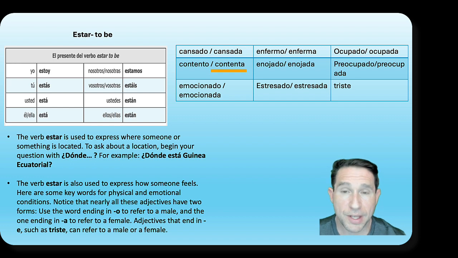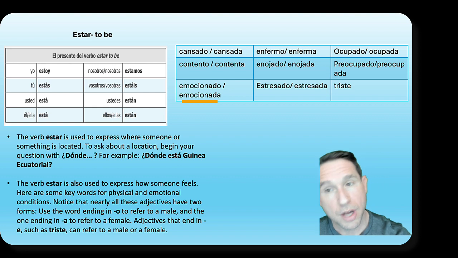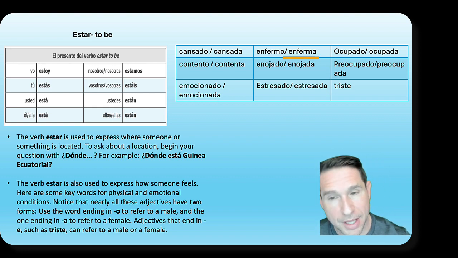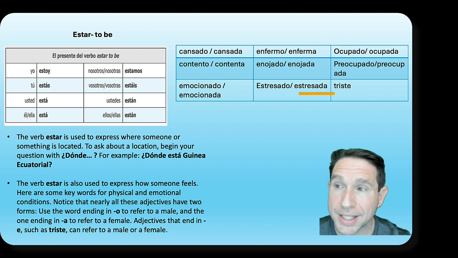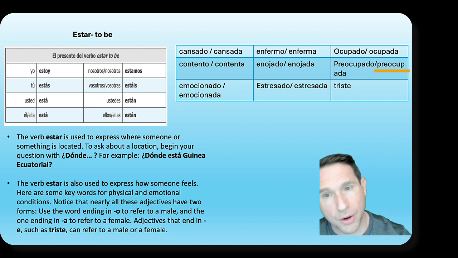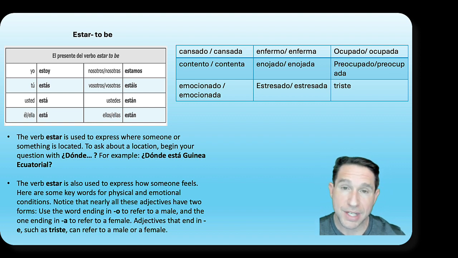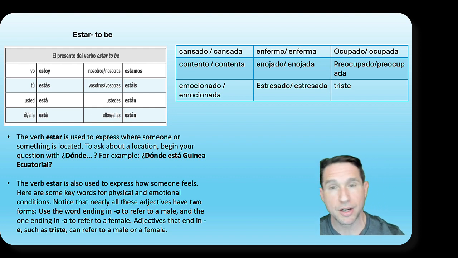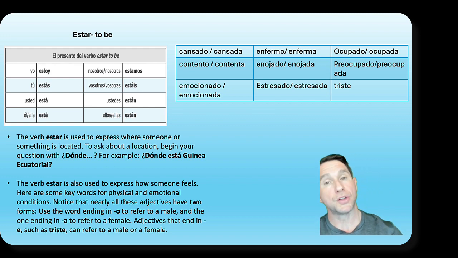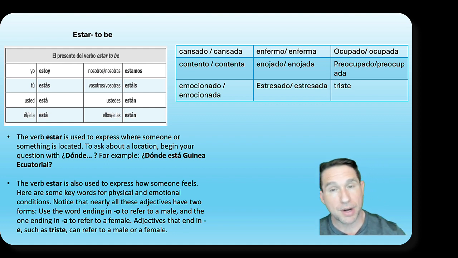Mi hija Sophie está muy contenta. Ella está muy emocionada. No está enferma y no está estresada. Siempre está ocupada, pero no está preocupada y no está triste. So when adjectives end in O, we have to change them to reflect the gender, masculine or feminine, of the subject. This is called subject-verb agreement, right? Or adjective-noun agreement. Sorry, not subject-verb agreement. Adjective-noun agreement. Remember, everything must